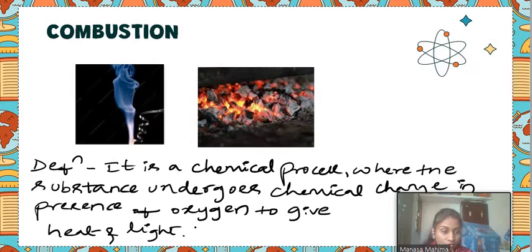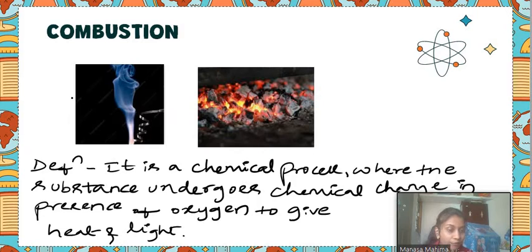The best example of a substance that shows a chemical change or combustion is the burning of magnesium ribbon, right? If you burn the magnesium ribbon, what will you get finally? You will get heat as well as light. So the whole process of burning of a magnesium ribbon, which results in the formation of magnesium oxide and finally gives out heat and light, you will call that combustion.